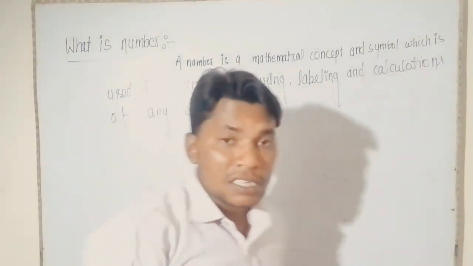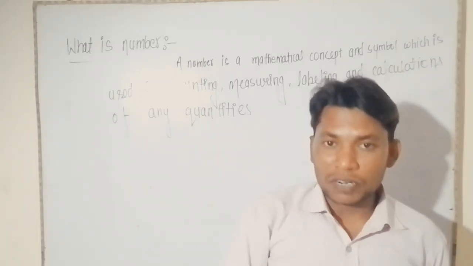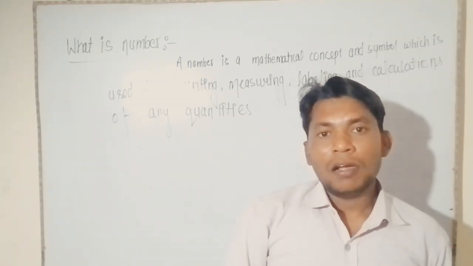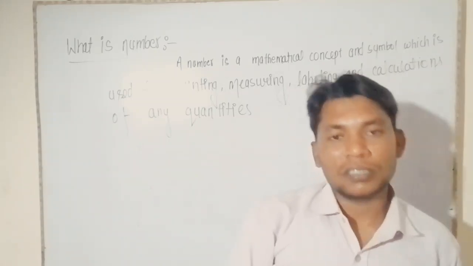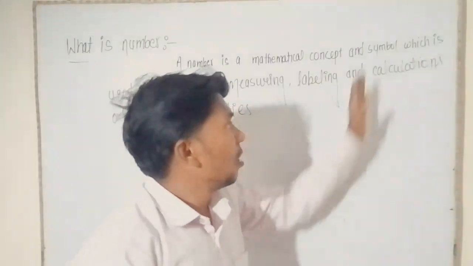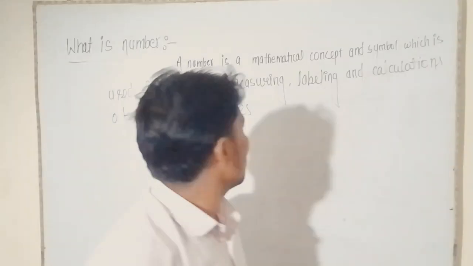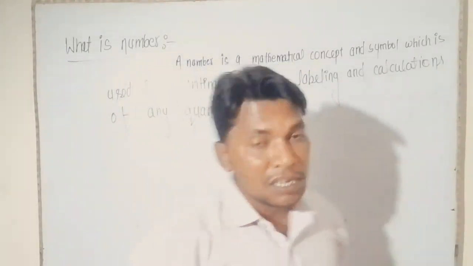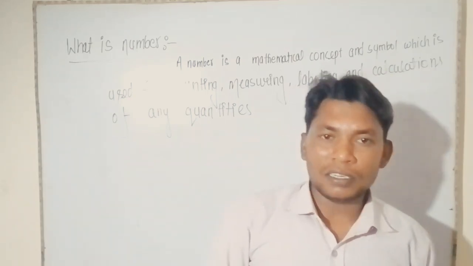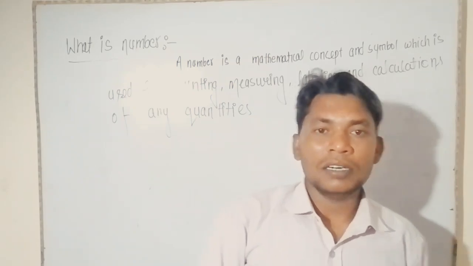Here a number is a mathematical concept which is used for counting, measuring and labeling of anything. Or a number is a mathematical concept and symbol which is used for counting, measuring, labeling and calculation of any quantities, right? Then types of number.